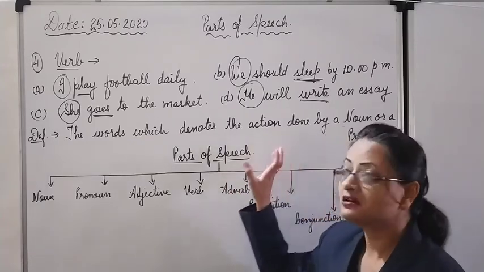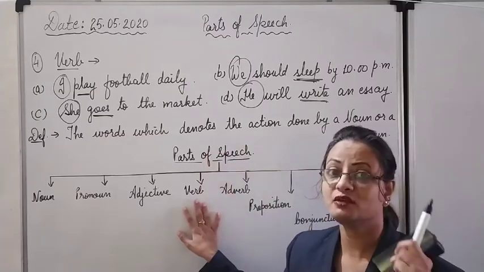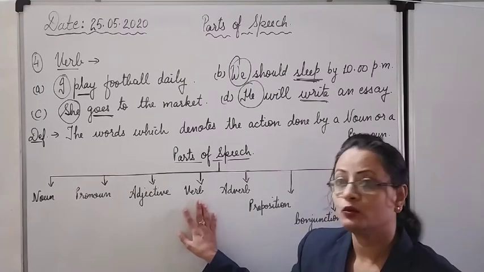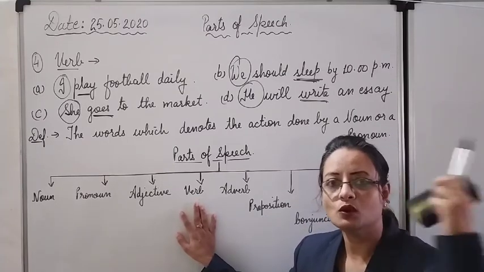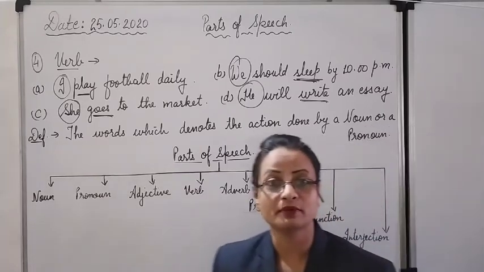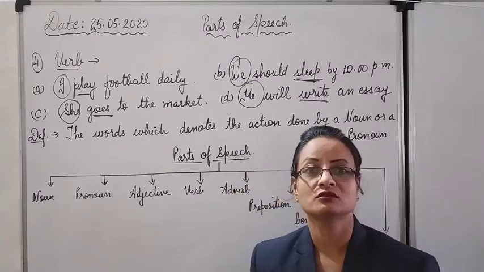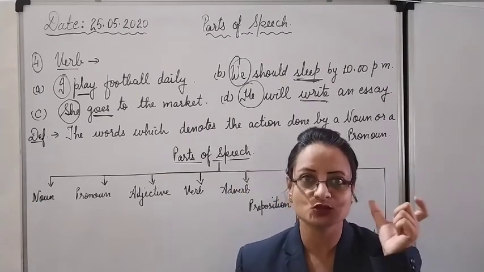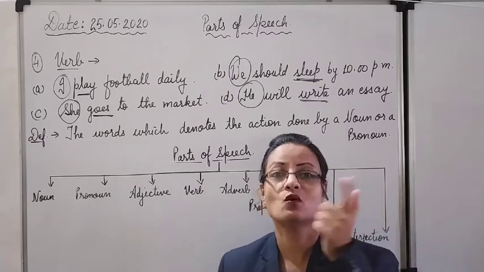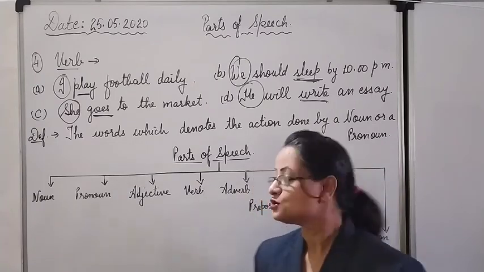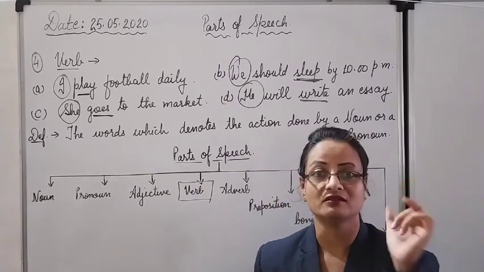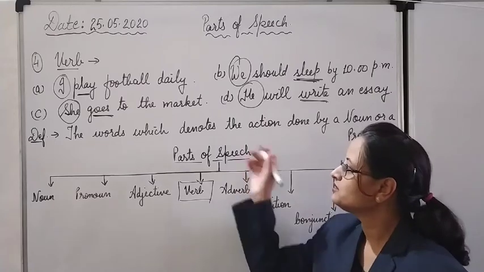Clear? So here the verb also finishes. Verb is a very important chapter in your whole grammar, and when we deal with it separately, we will see all the different parts and types of verb. The main, foremost chapters, assumed to be typical chapters in your grammar, tense, direct and indirect, active and passive, are all based on this verb. Clear? So we cannot ignore it. You can consider it the most important part of speech. So here finishes the verb.